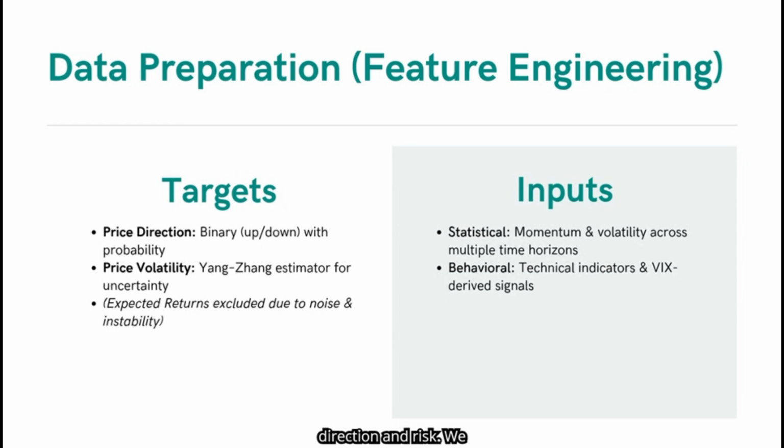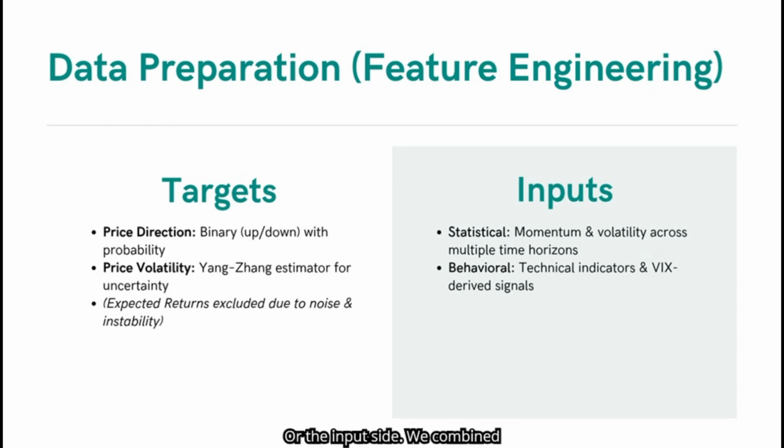Our data preparation process is designed for the model to focus on key features in financial prediction, direction, and risk. We started with two key targets. First, price direction, a binary classification of whether the next move is up or down, along with its probability. Second, price volatility, which we measure using the Yang-Zhang estimator. This captures both overnight and intraday fluctuations, giving us a more realistic sense of market uncertainty. We initially explored expected returns, but later excluded them. The signal was too noisy and unstable for consistent learning.